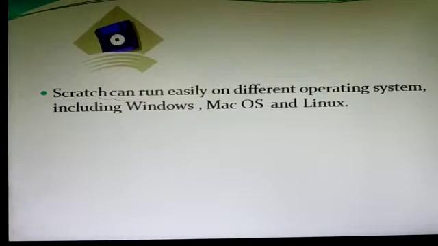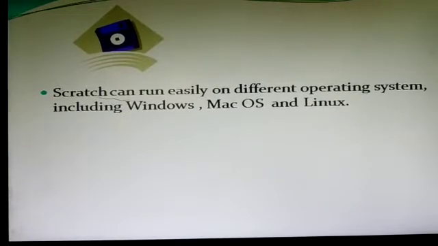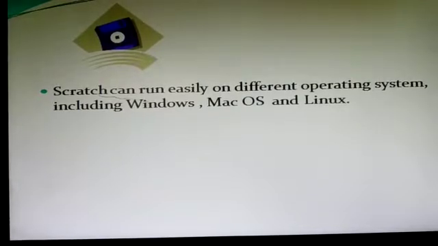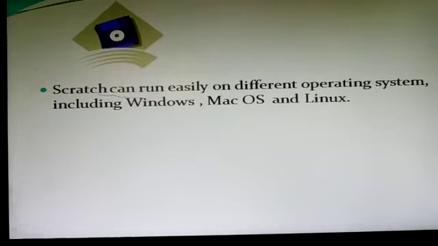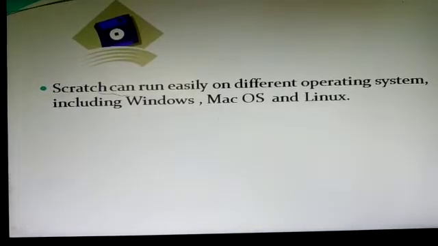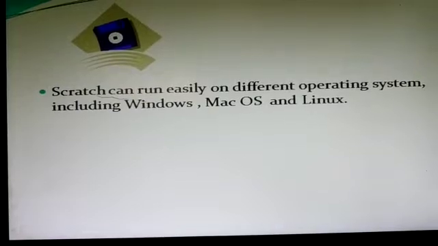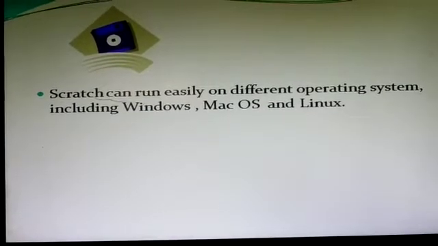Students, before starting Scratch, do you know Scratch was developed by the Lifelong Kindergarten Group at MIT, led by Mitchell Resnick, in 2003. It means Mitchell Resnick is the founder of Scratch.